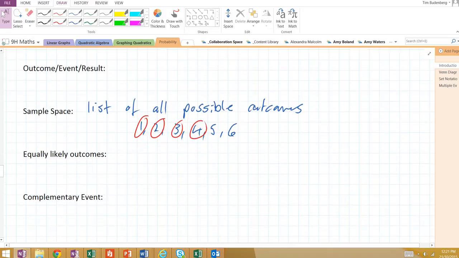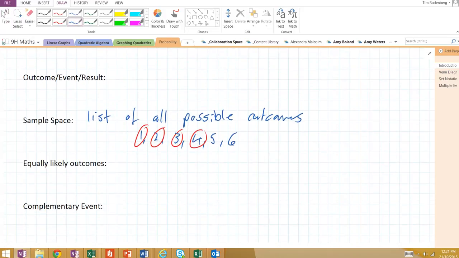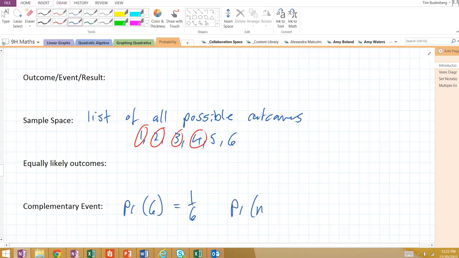Complementary event. Complementary event is the opposite to a result that you're looking for. To explain it more clearly, let's pretend I want the probability of rolling a 6. So the probability of rolling a 6 on a dice is 1 in 6. The complementary event to rolling a 6 is not a 6. And the probability of rolling not a 6 is 5 out of 6.